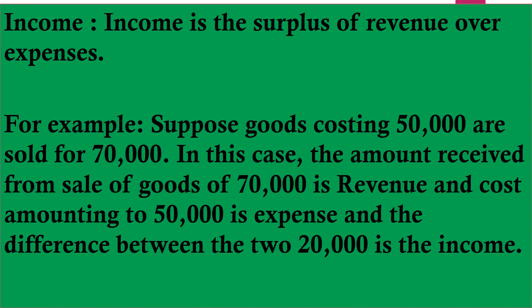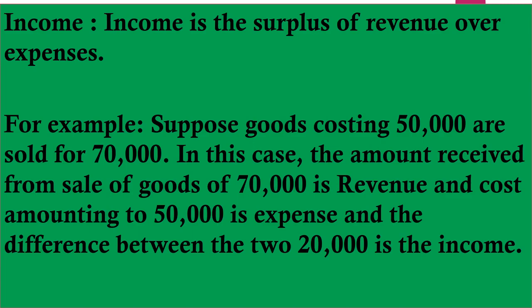Next point is income. What do you mean by income? Income is the surplus of revenue over expenses. Or we can say income is the amount of profit earned during an accounting period. You know accounting period? Accounting period starts from 1st April every year and it ends on 31st March every year.